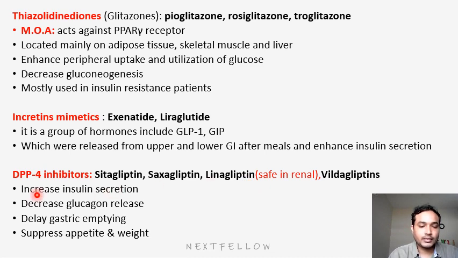Here the main thing is they will increase insulin secretion, decrease glucagon release, delay gastric emptying, and that way finally suppress appetite and weight. These DPP4 inhibitors are very important. You have to remember the names. Sitagliptin, these are gliptin drugs: sitagliptin, saxagliptin, linagliptin, and vildagliptin. Among these, linagliptin will be safe in renal disease.